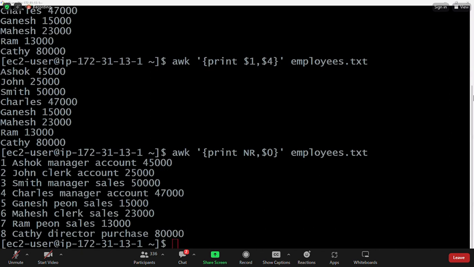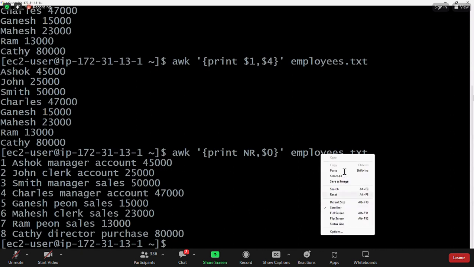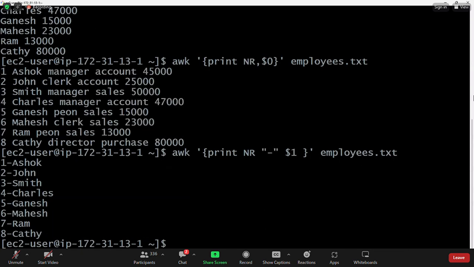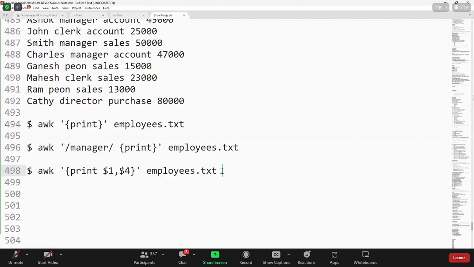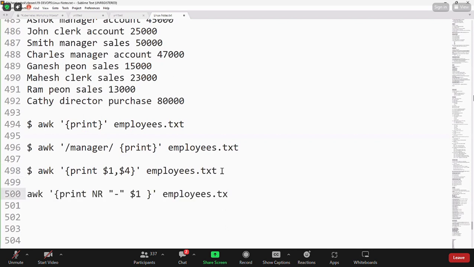NR hyphen $1 I want to print. So this one, numeric numbering I am giving. I'm printing the first column data by using numeric number. 1 Ashok, 2 John, 3 Smith. So this is the format. Line numbers I am giving, after the line number I am adding hyphen, then first column data I am printing. So this command is printing only employee names along with line numbers. First column is name of the employee.